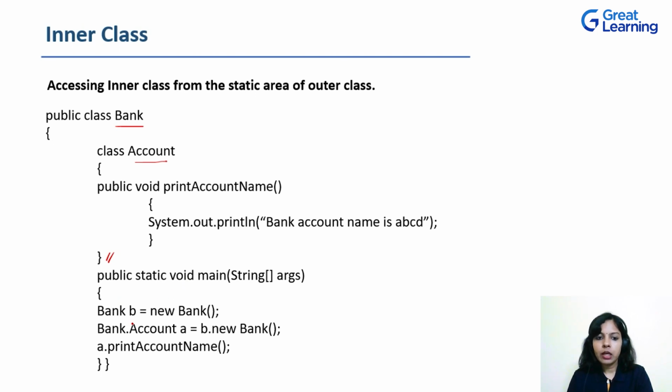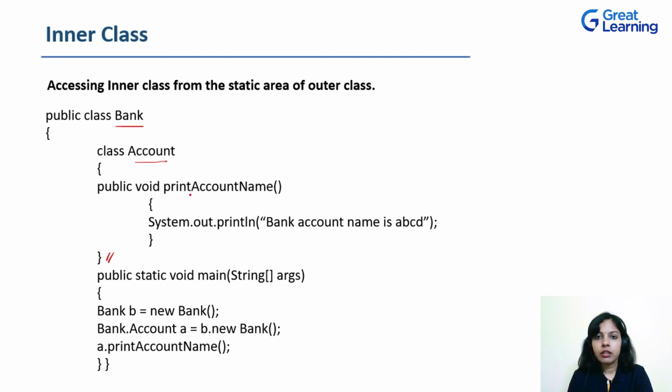In this main method, I now have to access the method defined inside the inner class, that is printAccountName. So how can we access that? To access this non-static method in the static area, we need to have an object of the class in which the method is defined.